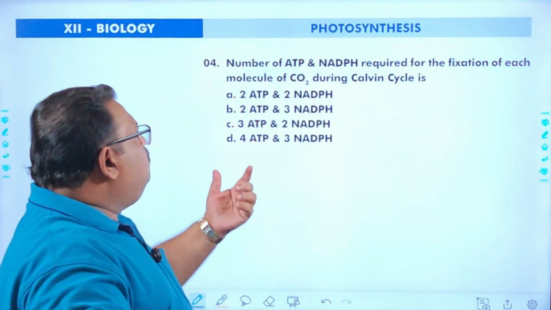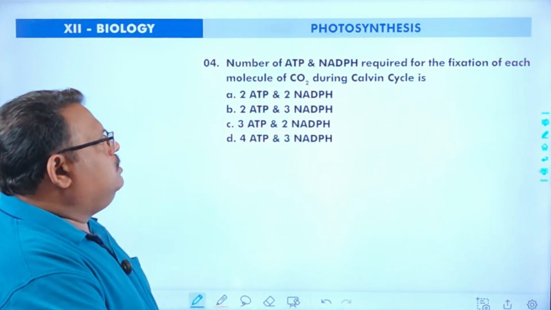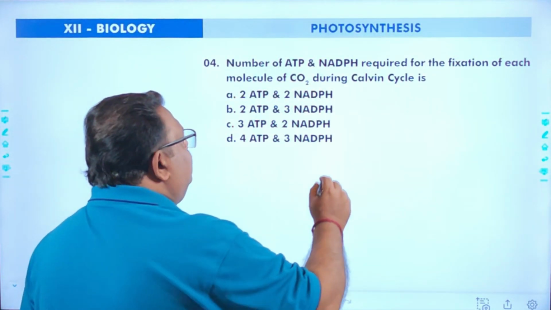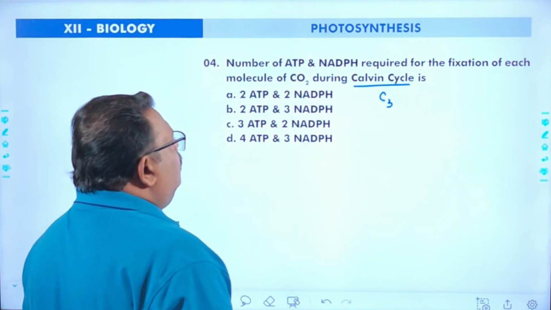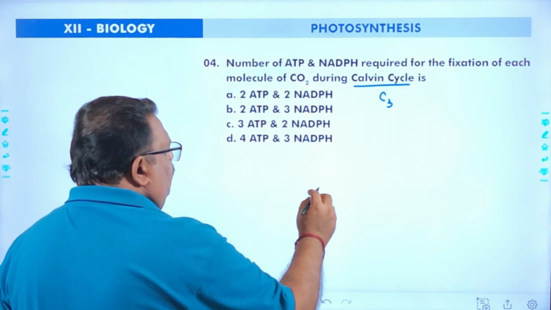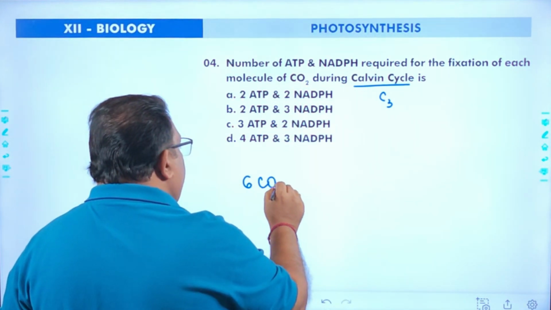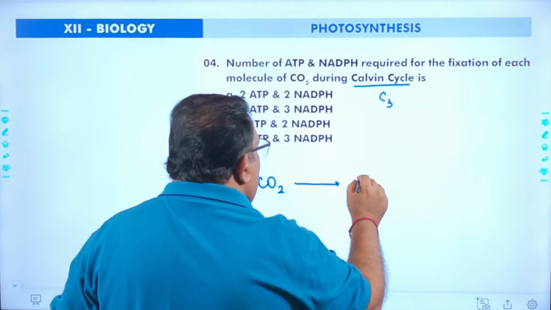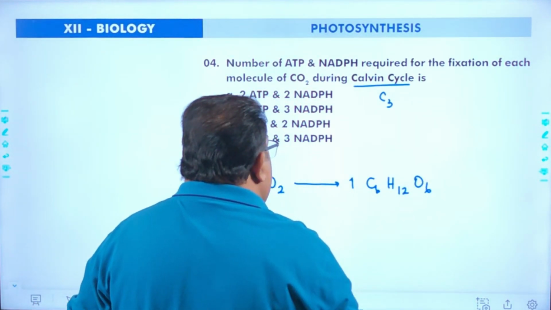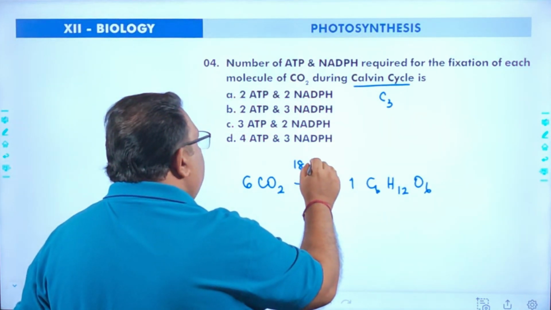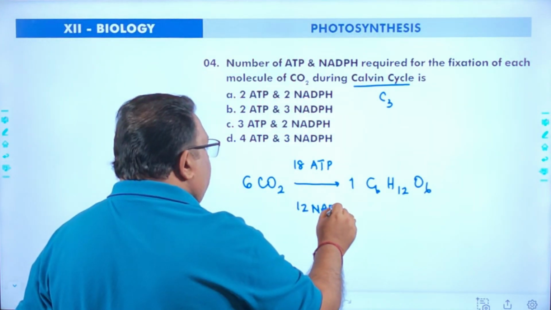Next question. Number of ATP and NADPH required for the fixation of each molecule of carbon dioxide during Calvin cycle. Calvin cycle means the dark reaction, also called the C3 cycle. So the total number of ATP and NADPH needed, when 6 molecules of carbon dioxide are converted into 1 molecule of glucose, C6H12O6, you can say that 18 molecules of ATP and 12 molecules of NADPH are needed.